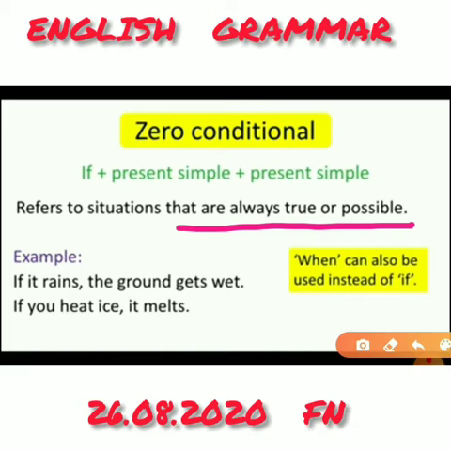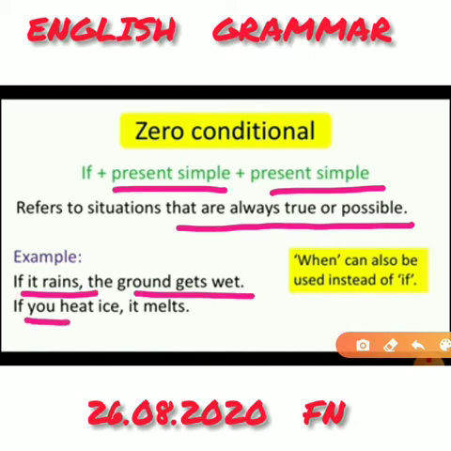With zero conditional, we use the simple present for both clauses. It is in the if clause and also in the main clause. See, if you heat ice, it melts. And also if it rains, the ground gets wet. There are two examples. See, here it rains. It is also in the present tense. And the ground gets wet. It is also in the present tense. And in the second sentence, you heat ice.